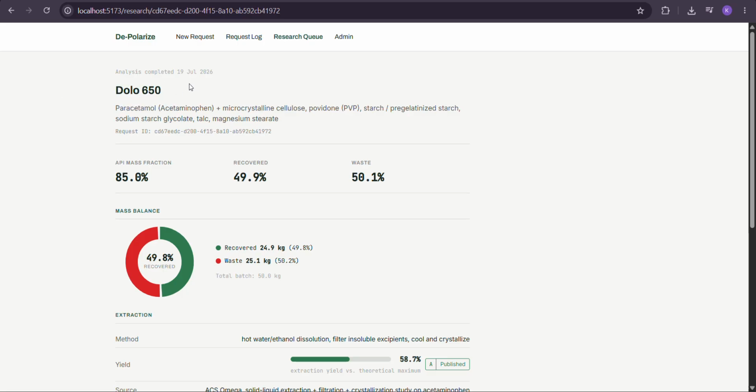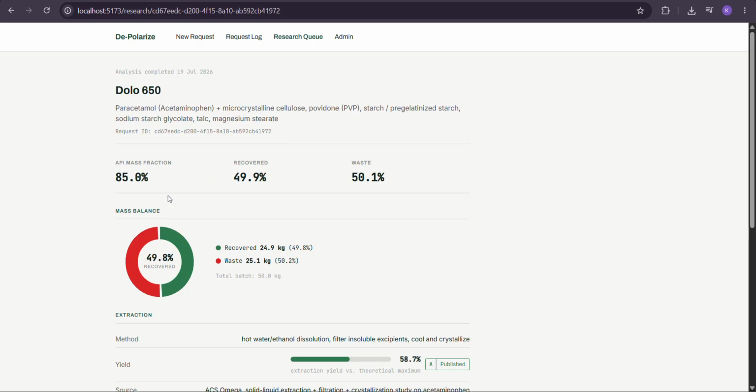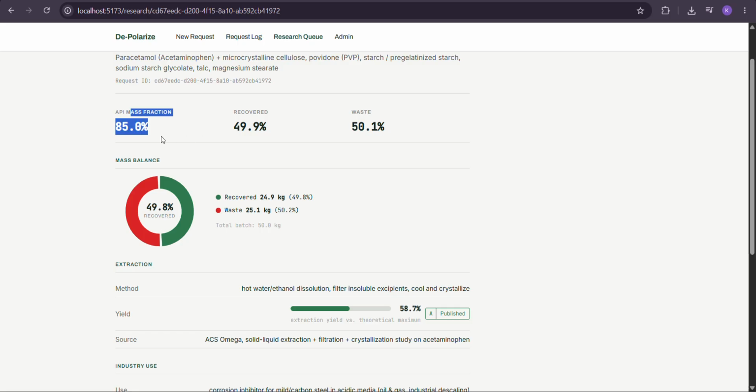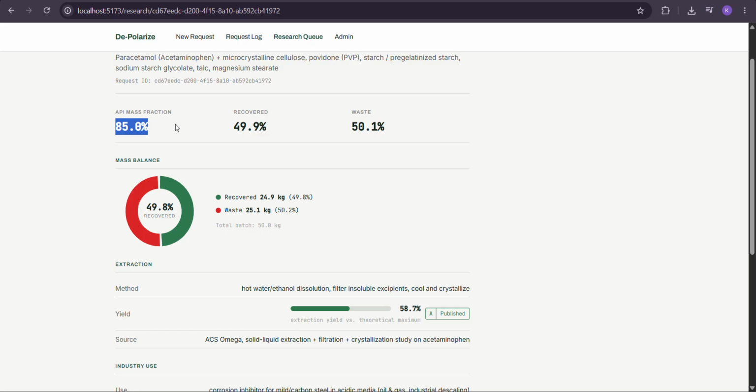So as you can see, it has run the analysis for the Dolo 650. It is a paracetamol. These details you are seeing have been extracted from the database I already provided. So as you can see, the API mass fraction, which means the mass of the paracetamol, or the exact name of the drug, in one tablet of Dolo 650, is 85%. So it is composed of 85% acetaminophen, which is paracetamol.